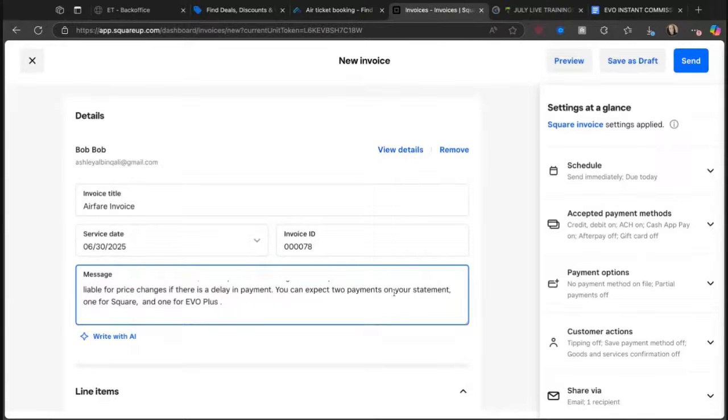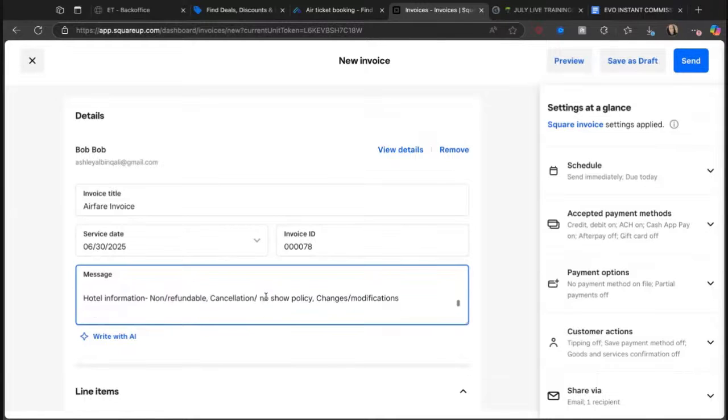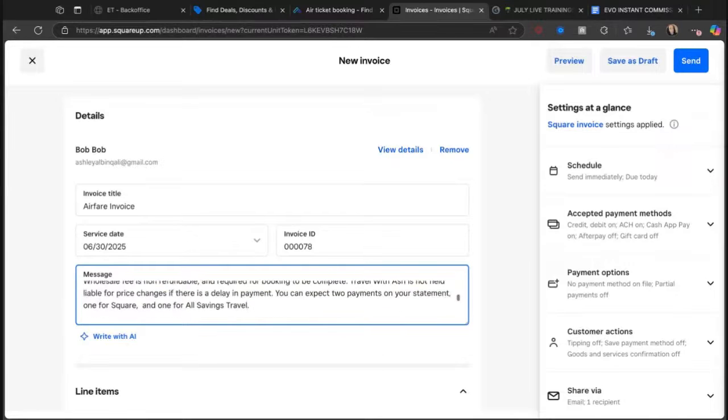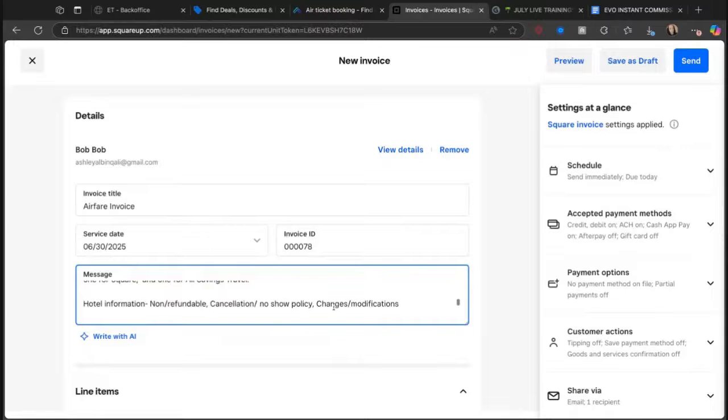You can expect 2 payments on your statement, one for Square, and for the other, I'm gonna tell you, Evo Rewards' actual processor is All Savings Travel. All Savings Travel will not say Evo Rewards on their statement, okay? So then we're going to get rid of this here because there's no hotel.